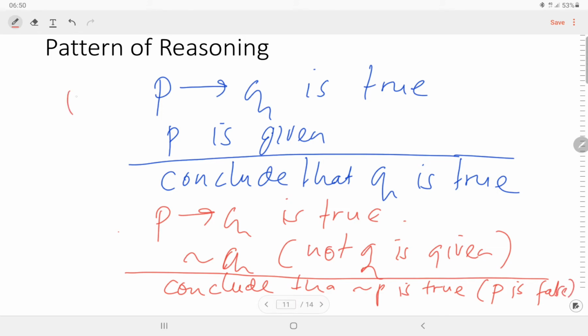Okay, so we have the two patterns of reasoning.